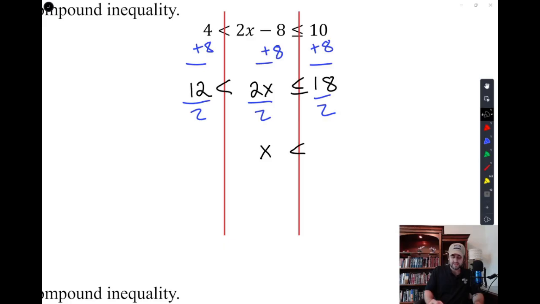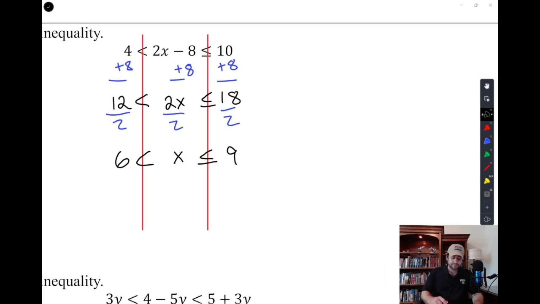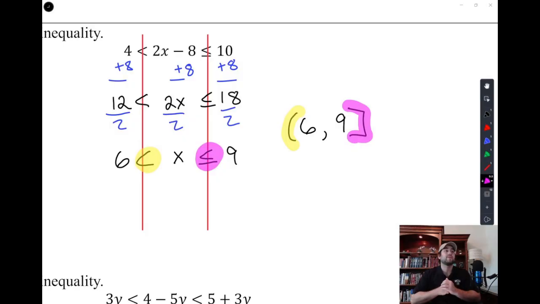And so we have 6 is less than x is less than or equal to 9. And that rule still applies. Had we needed to flip it, we would have flipped it. If we needed to flip the inequality around, we would have. And what this says is we start at 6 and we don't include it. Notice that parenthesis goes with that less than sign, and this less than or equal to sign will tell us to stop at 9, but to include it. So that's where those two symbols are coming from.